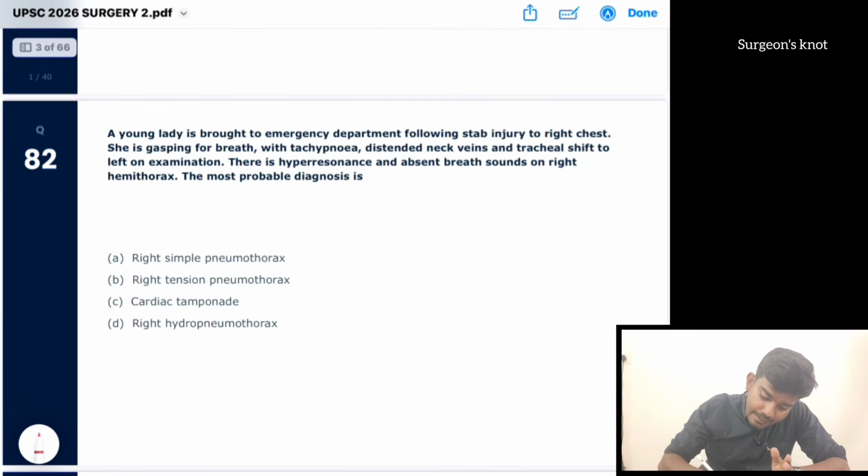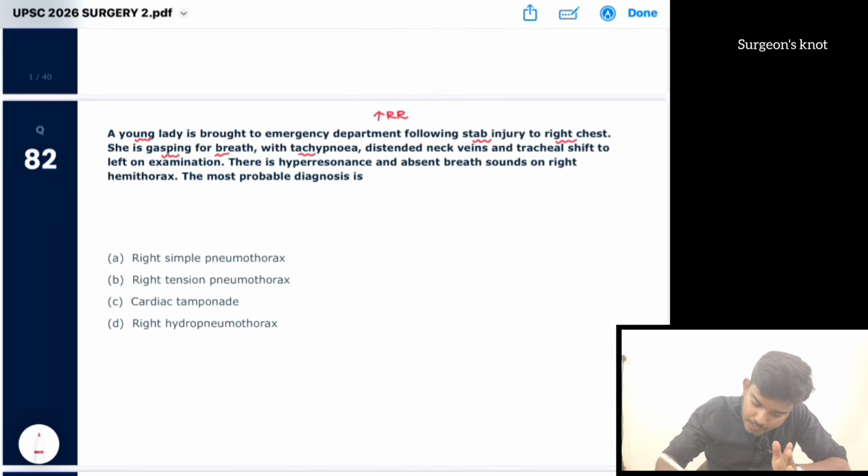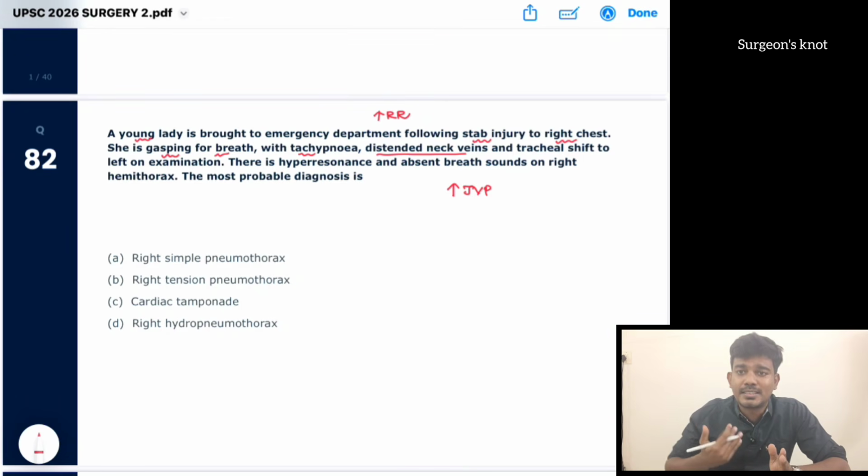Next, a young lady is brought to the emergency department following a stab injury, a penetrating injury to the right chest. She is gasping for breath. Okay, the patient is hemodynamically unstable. She is developing breathlessness with tachypnea, increased respiratory rate. Also, there are distended neck veins, there is raised JVP. There is tracheal shift to the opposite side, the left side.